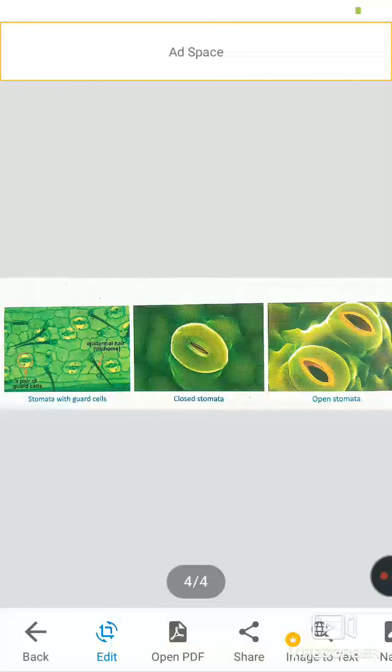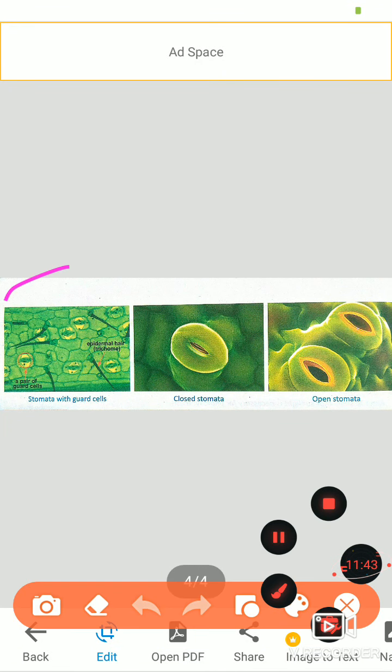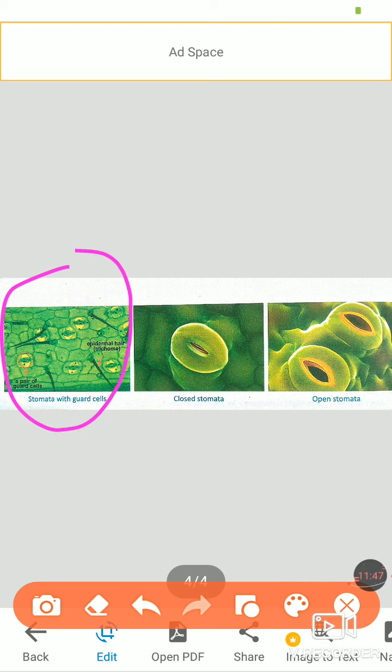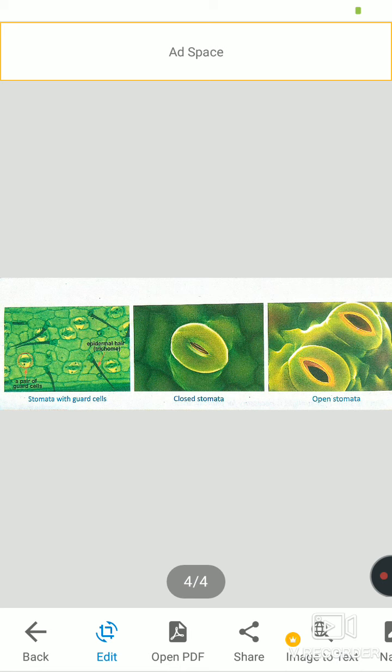This is the picture of stomata, and clearly you can see this is the leaf structure, stomata found in leaves and guard cells, and this is the closed stoma and this is the open stoma. Okay, this is the stoma and this is the guard cell, the yellow structure. And I hope you understand whatever I explained, and it is half of the lesson.